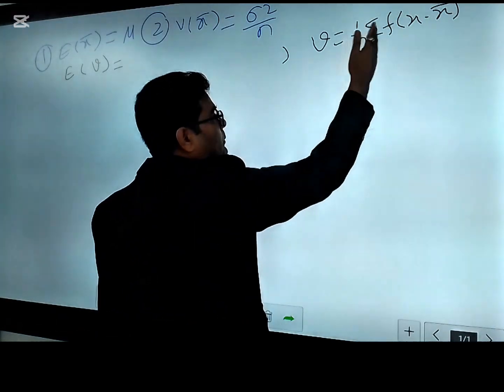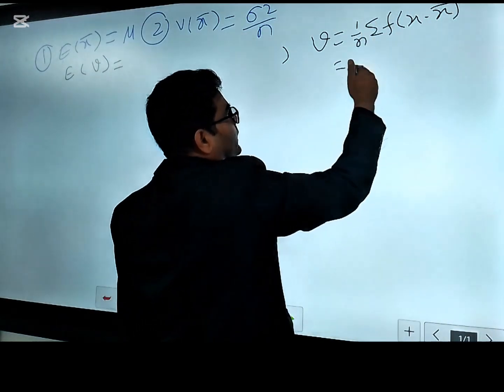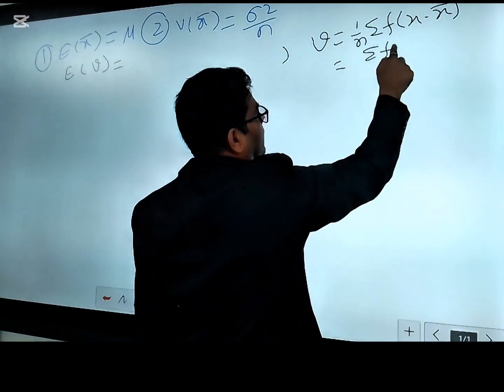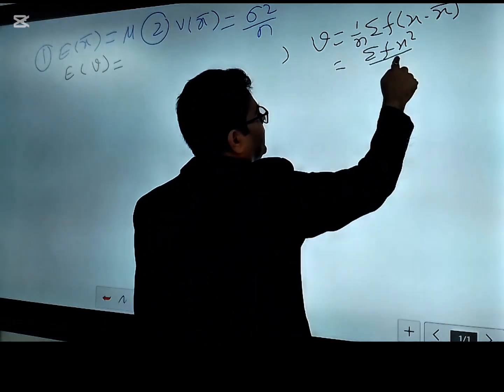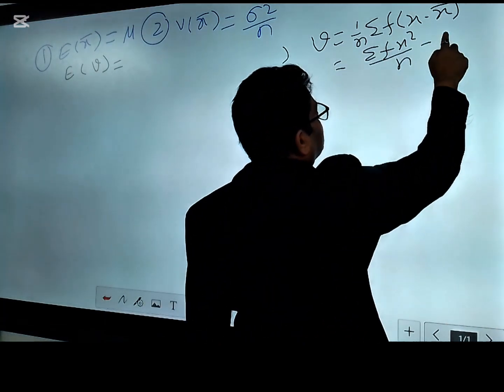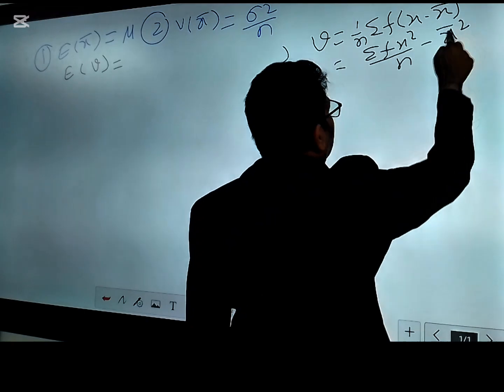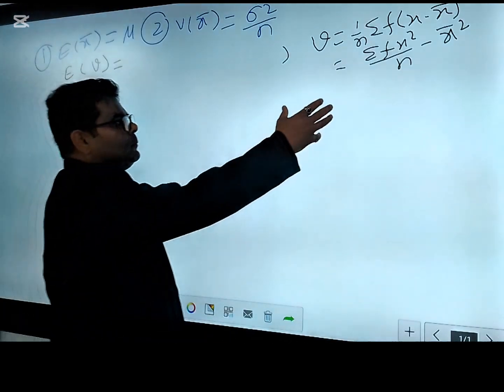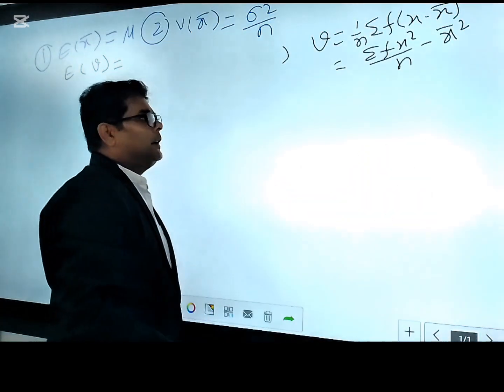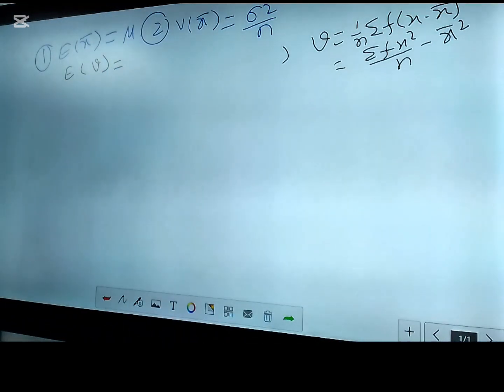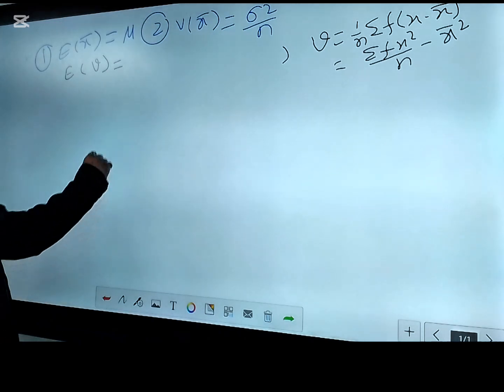All these are sample information only, and if you break it, it will be summation of fx square over n minus x bar square. So what we are going to check here is whether, by this formula, we can expect the value of sigma square, that means the population variance.